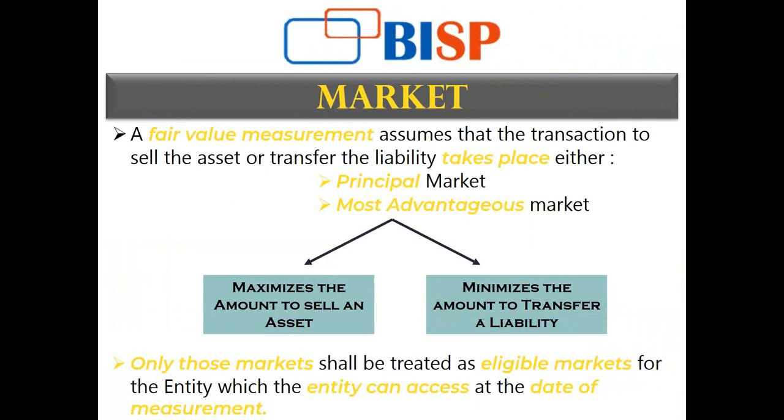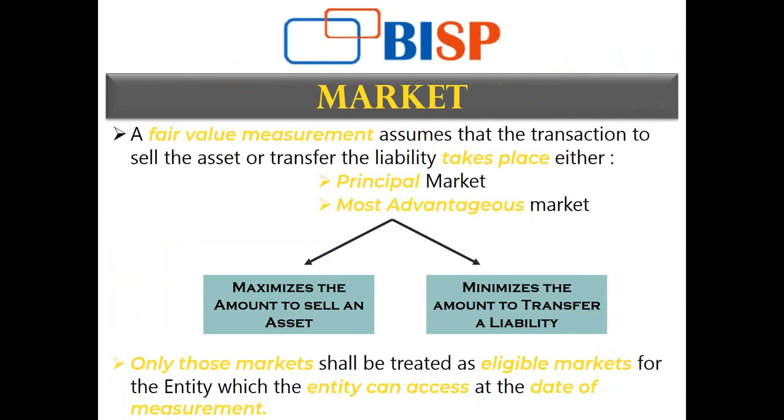But if I do not find a principal market for my particular asset or liability, then of course I am going to find the most advantageous market. The most advantageous market is the one where, if I sell an asset, I maximize the amount I can get for it, and if I transfer a liability, I pay the minimum amount. That is how I classify a market as the most advantageous market if I do not have a principal market for my asset or liability.